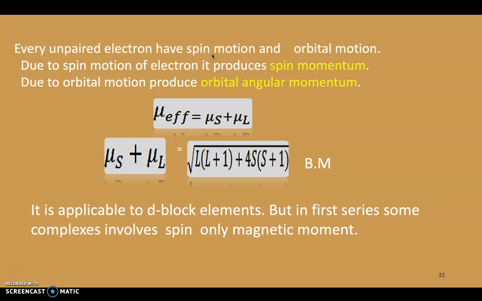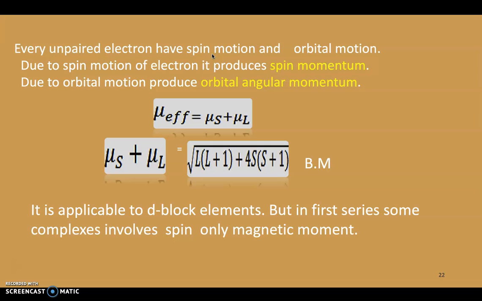There is a formula: mu effective is the square root of L into L plus 1 plus 4s into s plus 1, where L is orbital momentum and s is spin momentum. It is applicable to d block elements, but in the first series some complexes involve spin only magnetism. This is observed experimentally: they calculated the experimental values of the 3d series and the theoretical values. The formula will be given in the next slide. Theoretical and experimental values coincide with the mu s values.